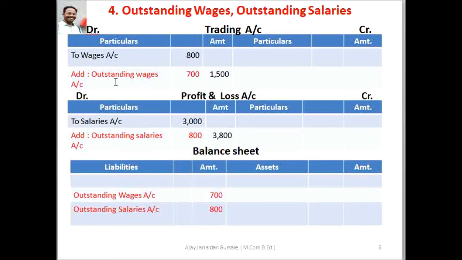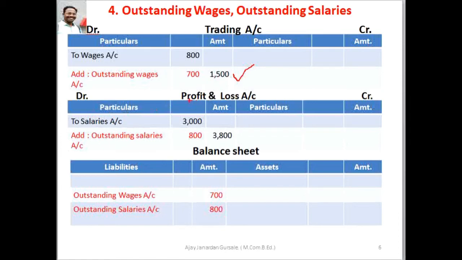We have to add the outstanding wages into the rupees 800 which is given in trial balance, and we get the figure rupees 1500, which is the expenses for the accounting year, rupees 1500.